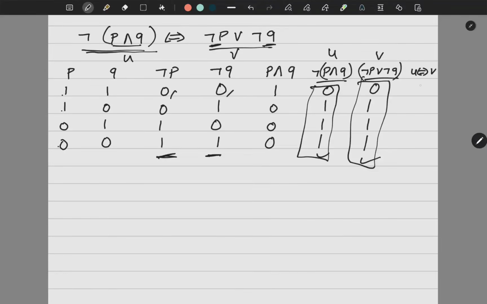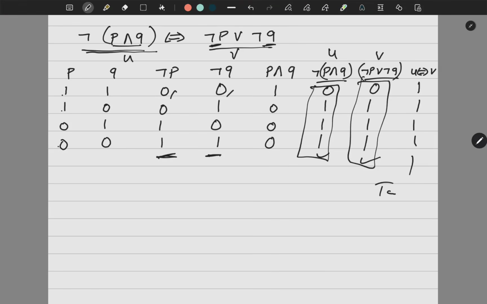Or at the end, if I make this column, see, they are the same: 1, 1, 1. So it is a tautology. So it is logically equivalent. This is how they construct the question and ask you to prove. Right? This type of question is very common in exams. Now let us see a few more questions.